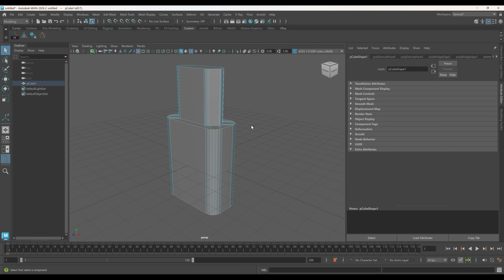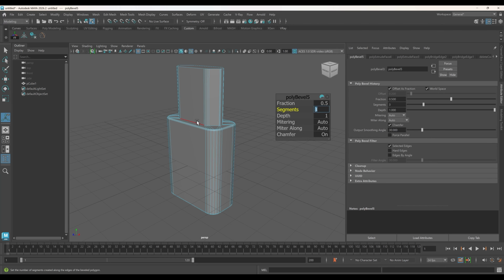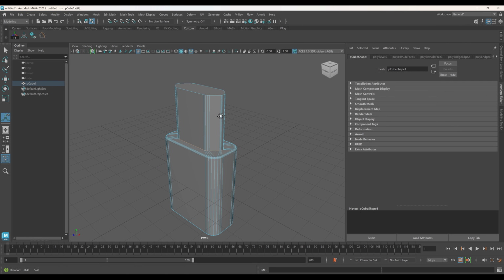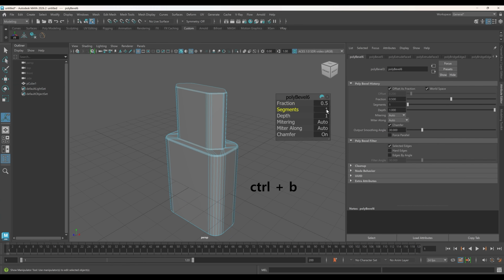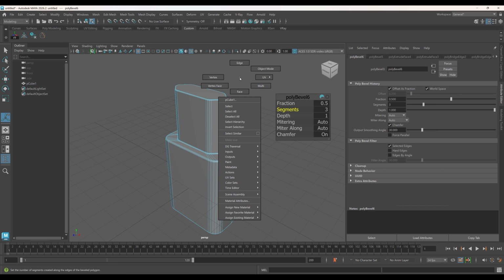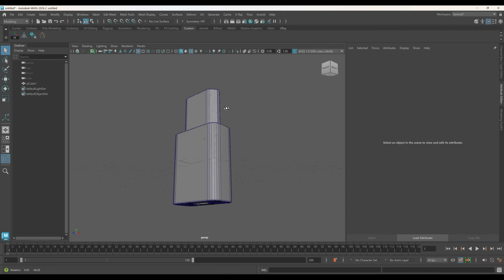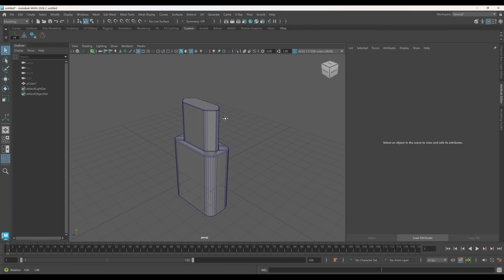Select the edges and apply a bevel as shown. Select the top edges and apply another bevel. You can use select contiguous edges to select a continuous chain of connected edges. We will finish the charger body without applying smooth.